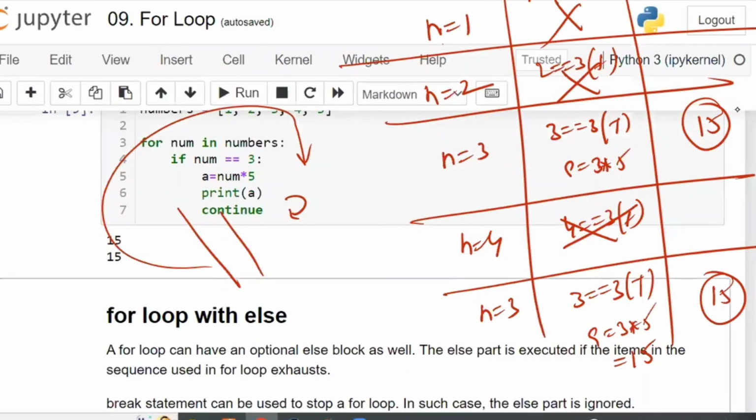Is that clear? Sir, here if you don't write continue, automatically it will do the same thing, right? Yes, exactly. If you write continue at the end, there is no use. Automatically the for loop will continue with the next one. The continue will have impact only if you write it in between. In the end, if you write continue, there will be no use.